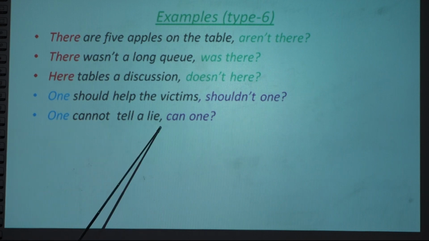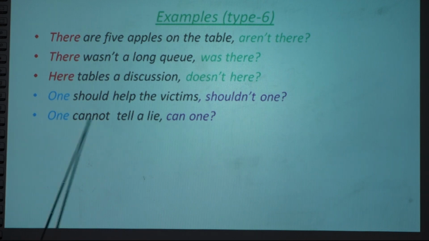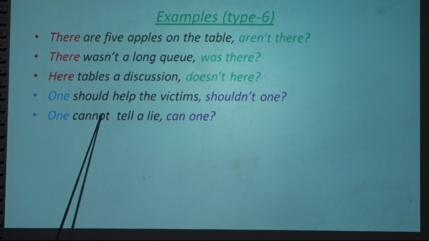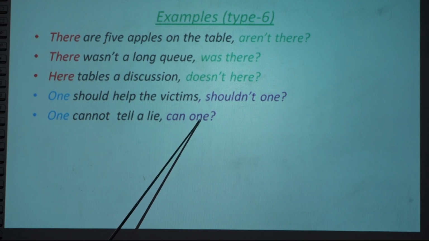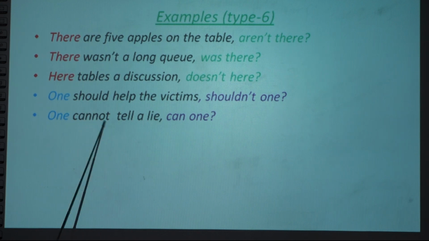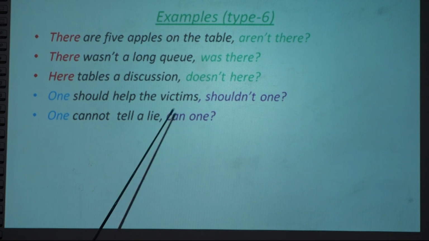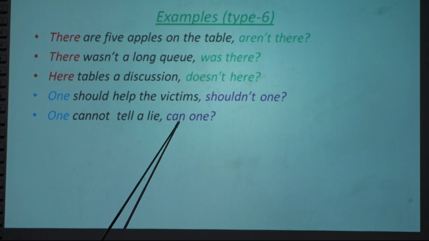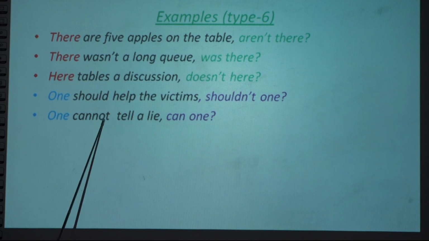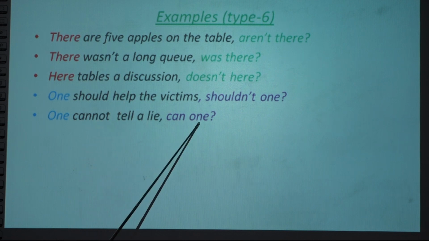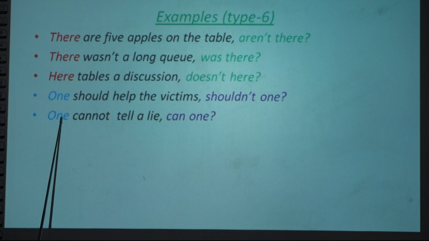You cannot tell a lie. One is the subject again. Cannot is negative, right? Can is the auxiliary verb, so we use the same auxiliary verb, can. Here is not, so we cannot make the tag negative again. The statement is already negative, that's why we use an affirmative, positive tag. So can, auxiliary verb; not, negative statement, so we use an affirmative tag, can, and we use the same subject, because that is listed in the pronouns of the tag.